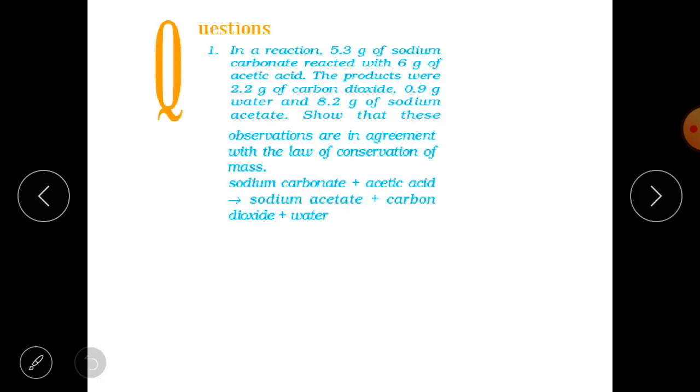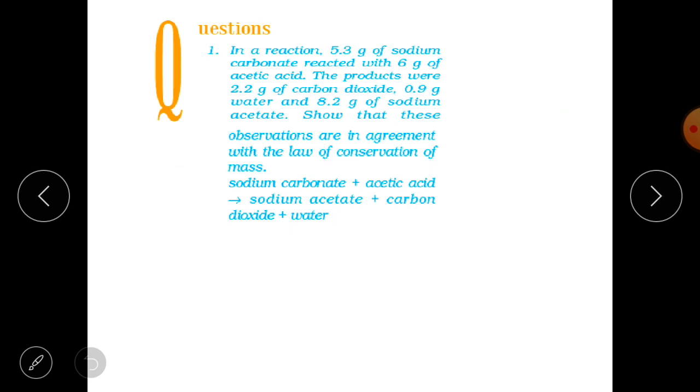Here is a problem for you. This is an in-text problem from your book, so understand it carefully and later you will do it in your notebook. Here in a chemical reaction, 5.3 gram of sodium carbonate reacts with 6 gram of acetic acid. The products were 2.2 gram of carbon dioxide, 0.9 gram water and 8.2 gram sodium acetate. You have to show how this change is in agreement with the law of conservation of mass.